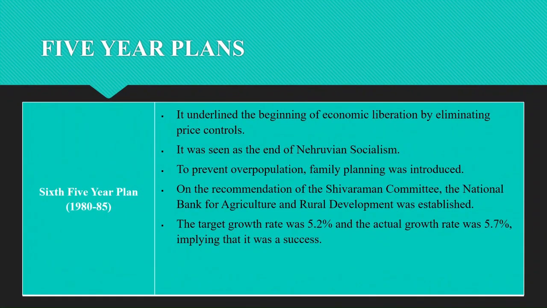So the sixth five-year plan. In this, what are the things that they have said? It was a duration of 1980 to 1985 under the leadership of Indira Gandhi. The basic objective in this plan was economic liberalization by eradicating poverty and achieving technological self-reliance. It was based on investment yojana, infrastructural changing and the trend to the growth model. Its growth target was 5.2%, but it achieved a 5.7% growth with the help of other plans.